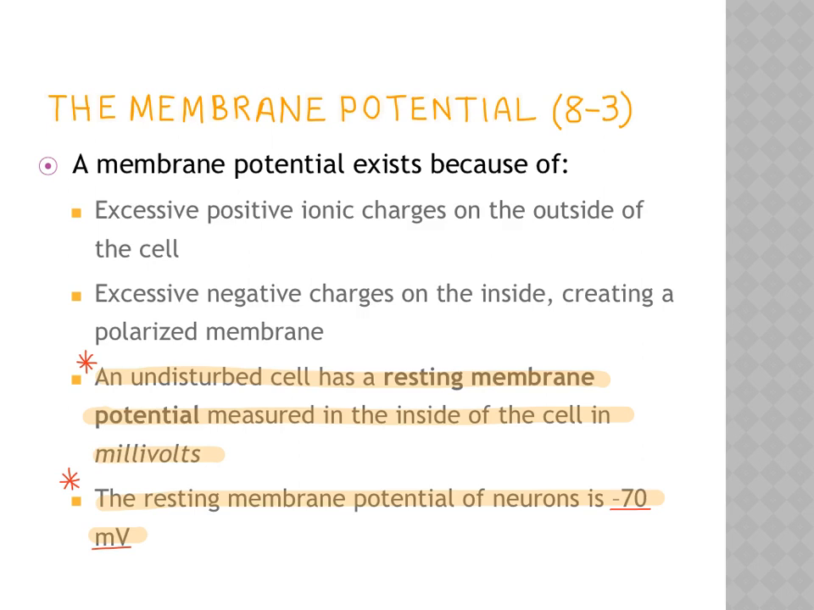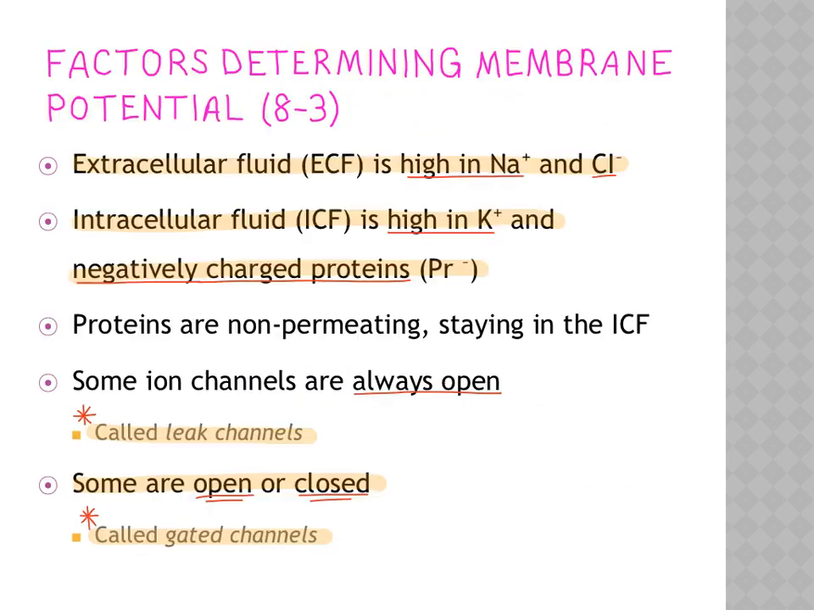Now let's actually talk about membrane potential. Most cells have what we call a resting membrane potential. That means there's a charge involved. An undisturbed cell has a resting membrane potential measured inside the cell in millivolts. The resting membrane potential of neurons is negative 70 millivolts. There are some factors that help determine that. We have an extracellular fluid that's high in sodium and chlorine. We have an intracellular fluid high in potassium and proteins.